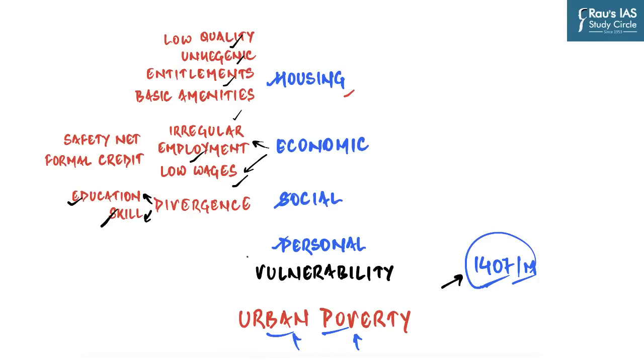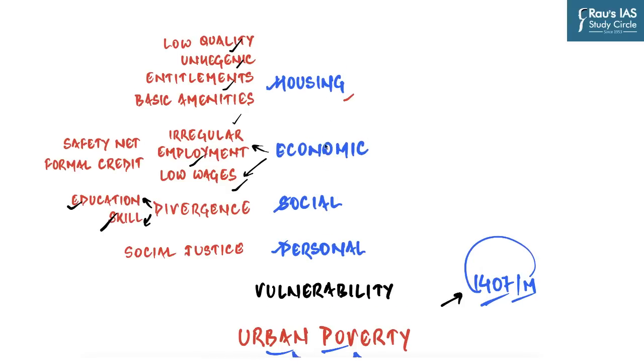And then finally, of course, the vulnerability extends to the personal sphere as well. At the personal level, the poor are more vulnerable in getting social justice in their day-to-day work. The poor are victims of all types of injustice and violence, and particularly low caste people, minorities, women, children, elderly, disabled, destitutes, and people belonging to the LGBT community.